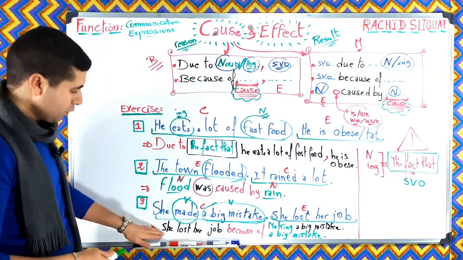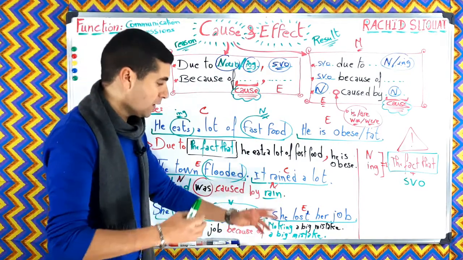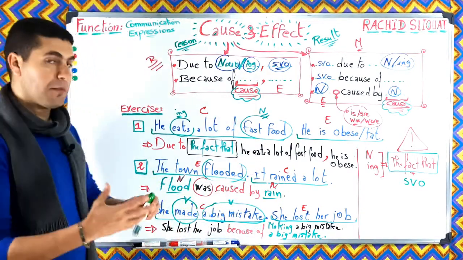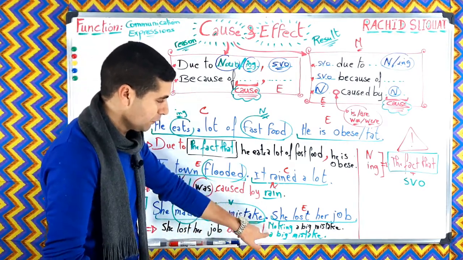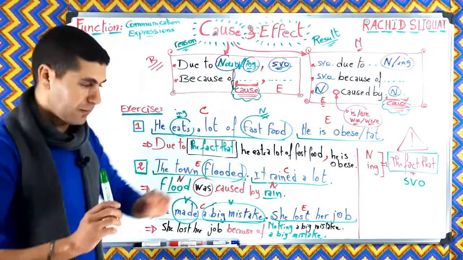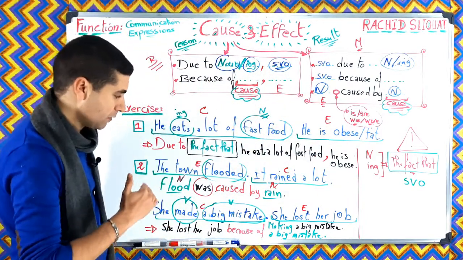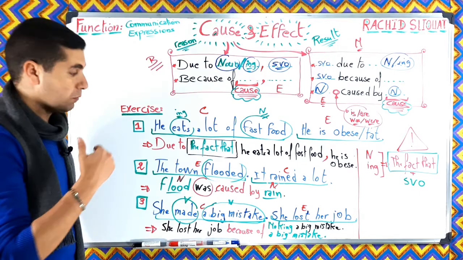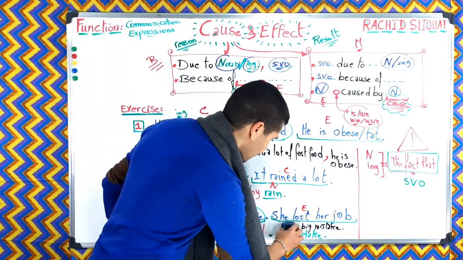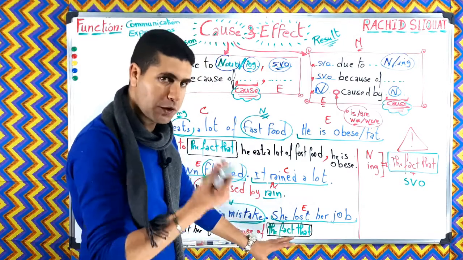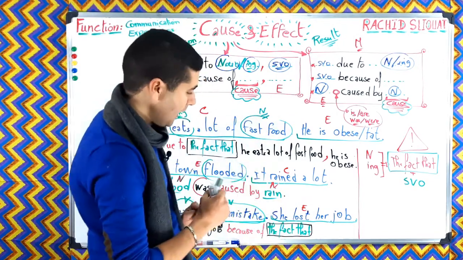All right. In number 3, she lost her job because of making a big mistake or because of a big mistake. Again, here we can change these two examples with the fact that plus a sentence, okay? So instead of saying, for example, because of making a big mistake or because of a big mistake, we can say because of the fact that. So this is very important to avoid the problem of noun and ing.